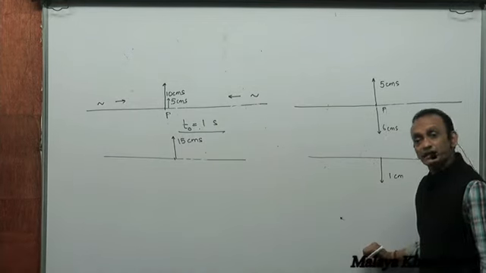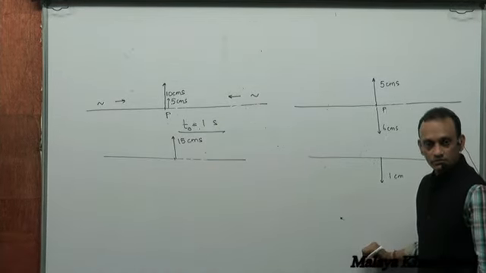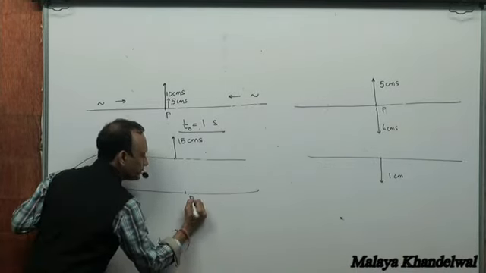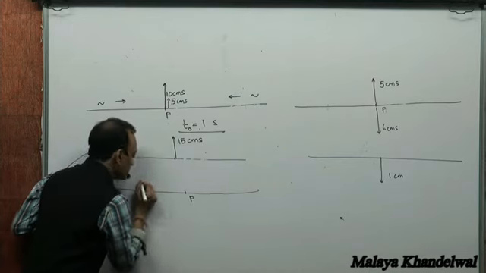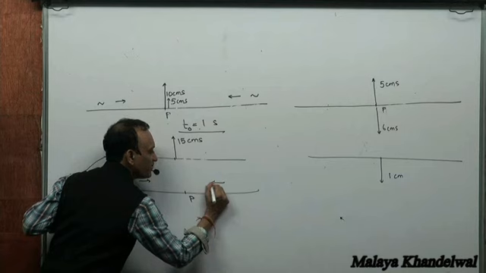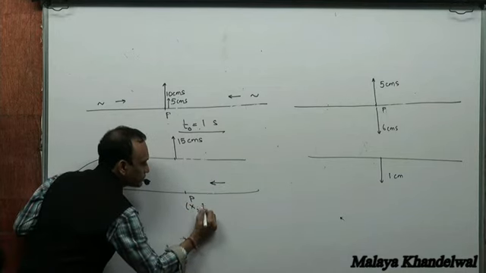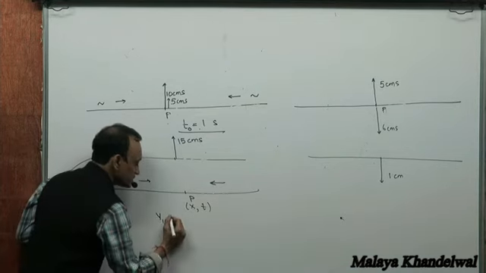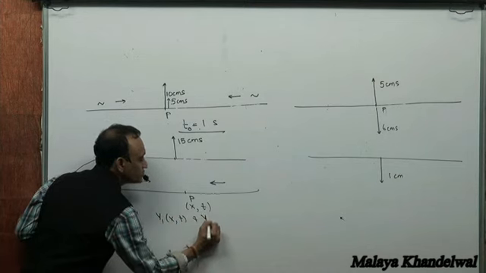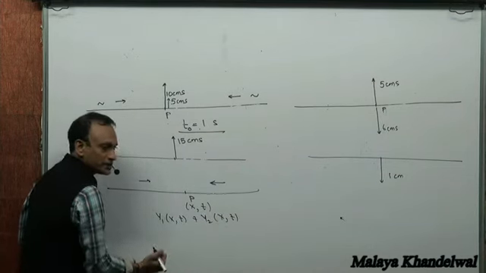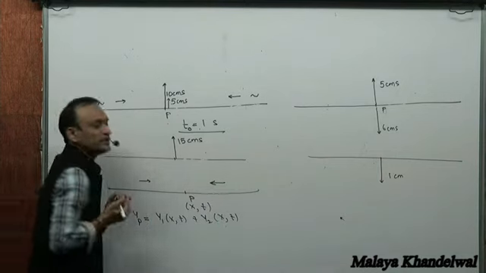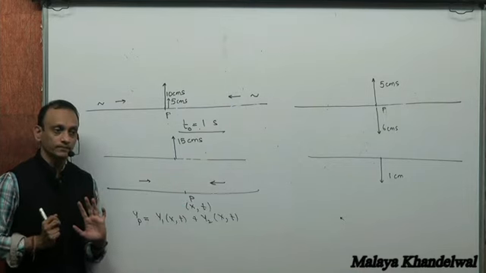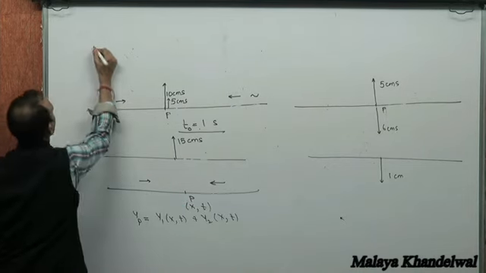And in a very general sense, if I have a particle P, and this was one wave motion, this was another wave motion, and this is x, and I'm talking of an instant of time t, then at P there is y1 caused by one disturbance as a function of x and t, and there is y2 as a function of x and t caused by another disturbance. Then y1 plus y2 would be the net y of the point P located at x at an instant of time t. This in principle is the principle of superposition.